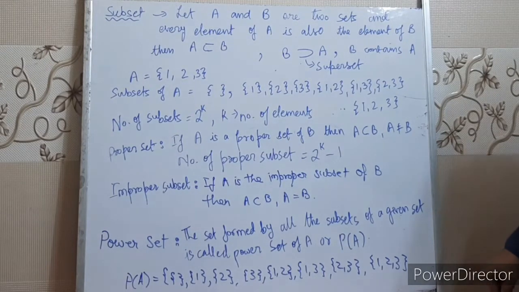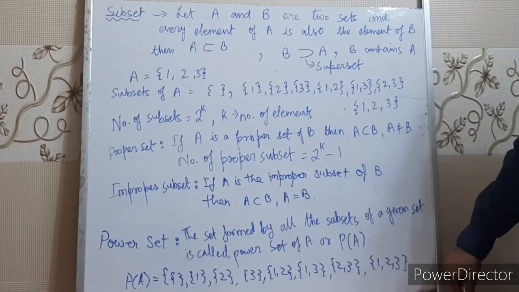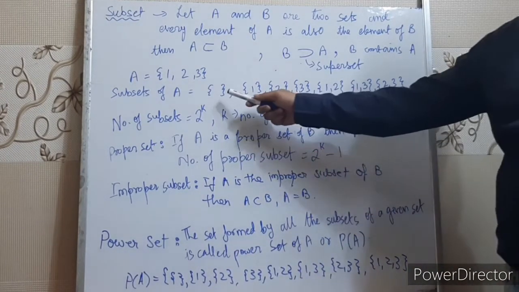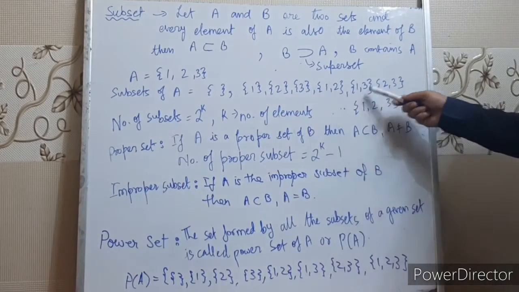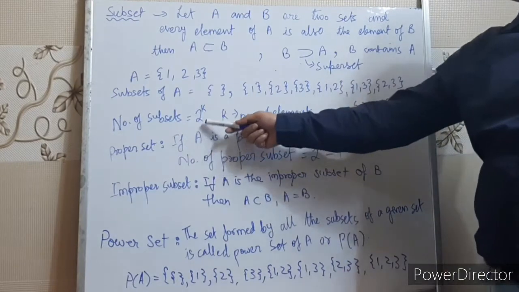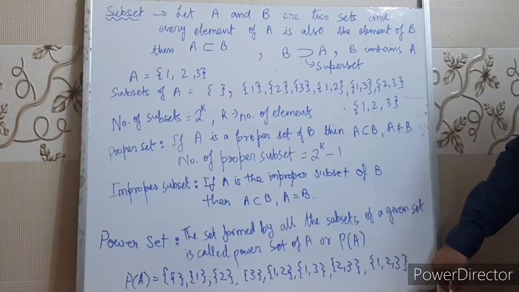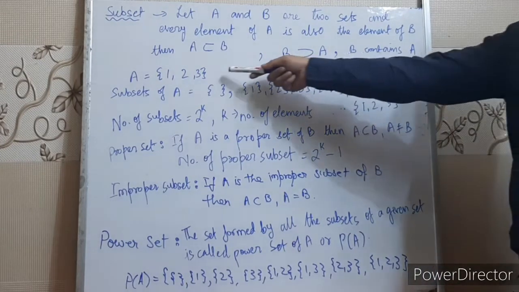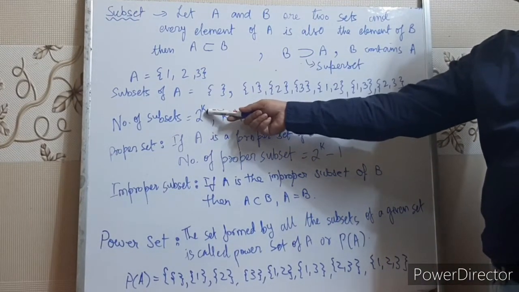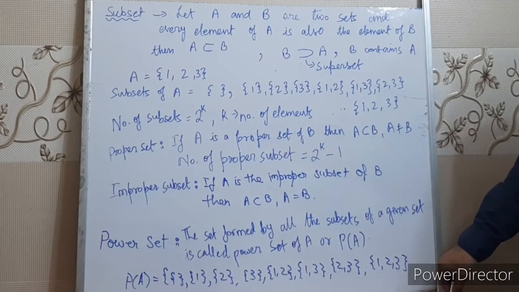Right children? Next is number of subsets. Suppose the set A has 3 elements. How many subsets will it form? Now count: 1, 2, 3, 4, 5, 6, 7, 8. Right? So remember children, the number of subsets will be 2 to the power k, where k is the number of elements. Suppose here the number of elements is 3. If you put k equal to 3 here, 2 to the power 3 is 8. So the number of subsets will be 8.